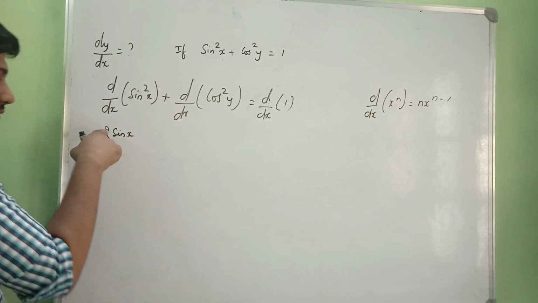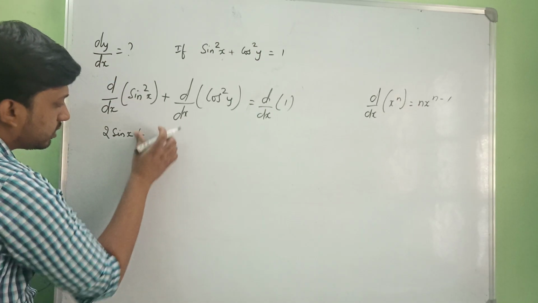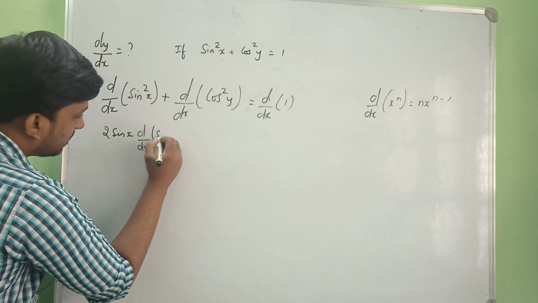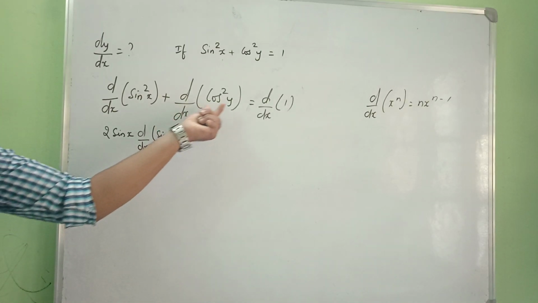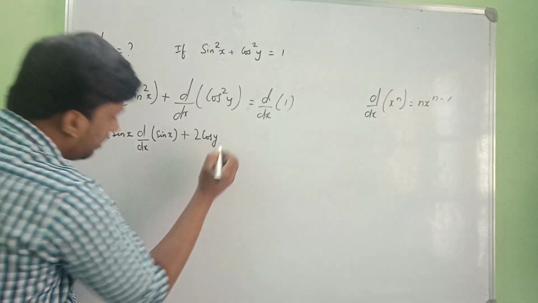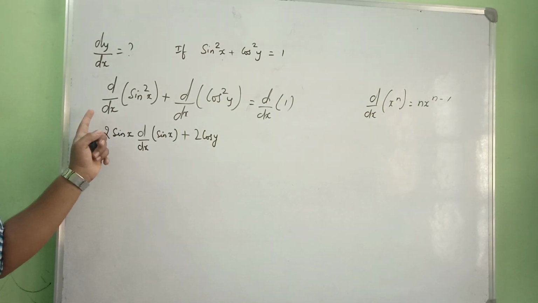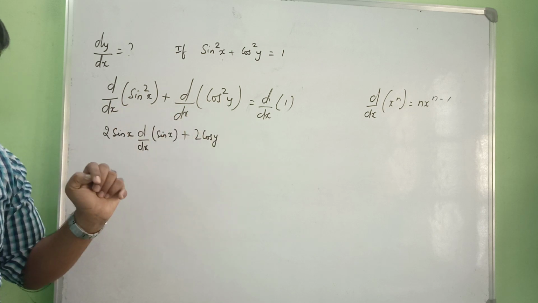Again chain rule. For sin x, we need to differentiate, we will be getting cos x. So better write like this: d by dx of sin x plus d by dx of cos square y is 2 cos y. Because we are differentiating with respect to x, here we have the complete term as y.